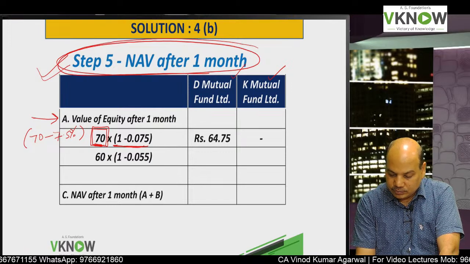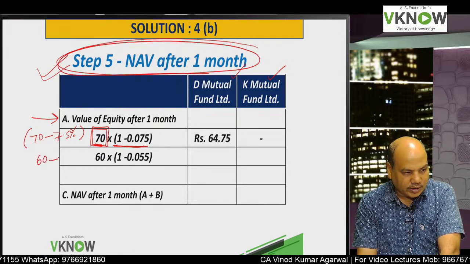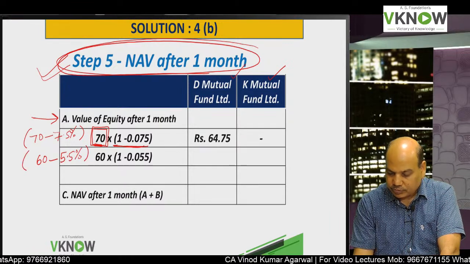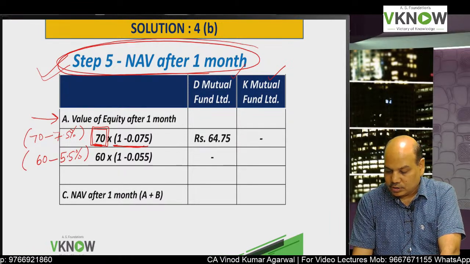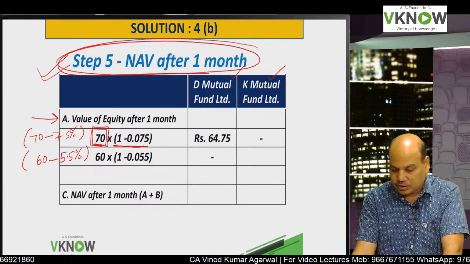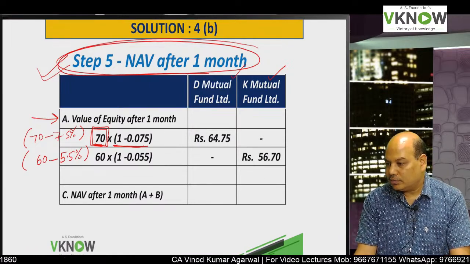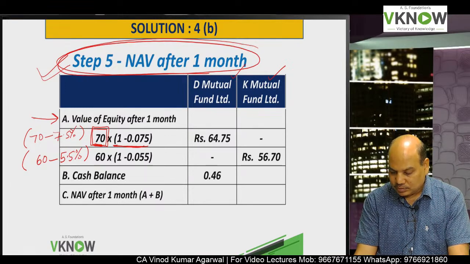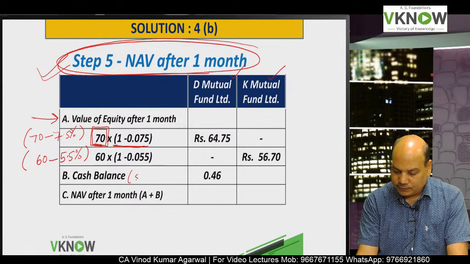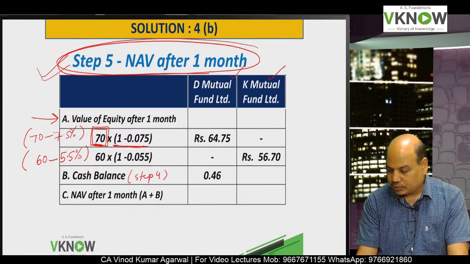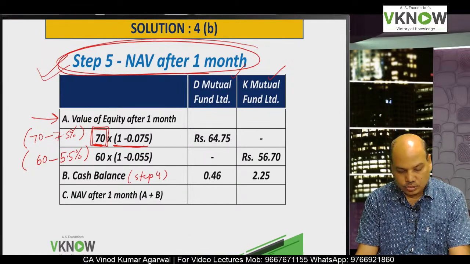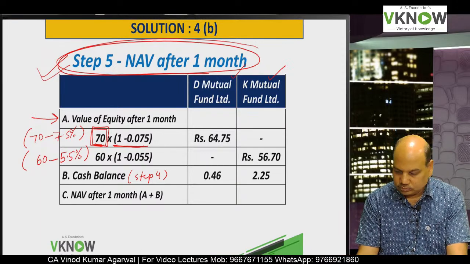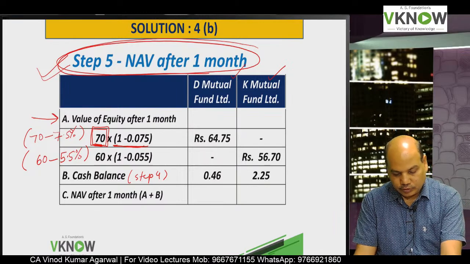And similarly, this is 60 minus 5.5% for the second answer. That is 56.70. Cash balance, write down. Go to step number 4, you will find 0.46 and 2.25. Very good.